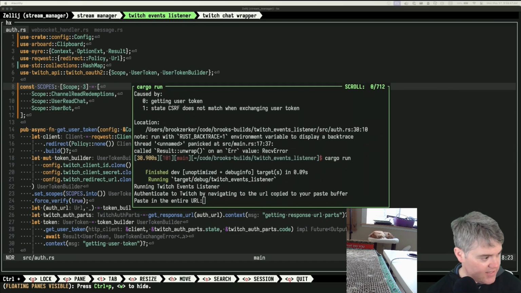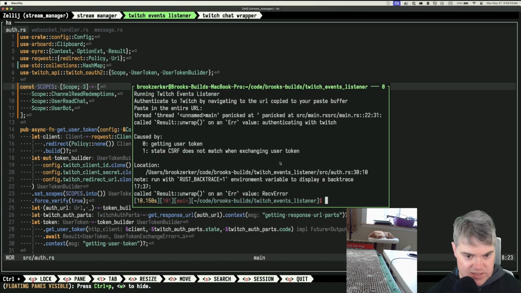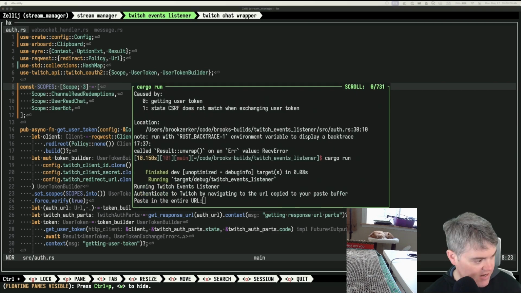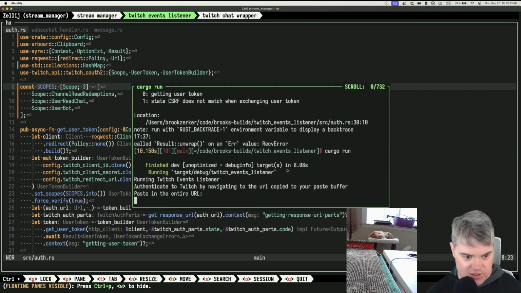So something that I am unsure of how to do is messages back and forth. I guess it'd have to be messages. That's what it would have to be. And I don't know why the CSRF token isn't matching either. That's another thing that's a little bit concerning, is that sometimes it doesn't work and sometimes it does.